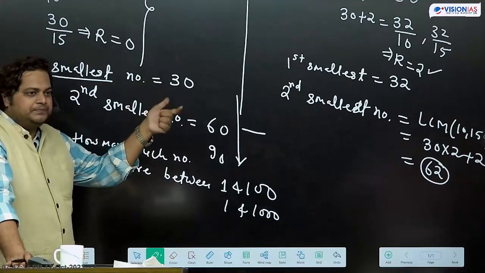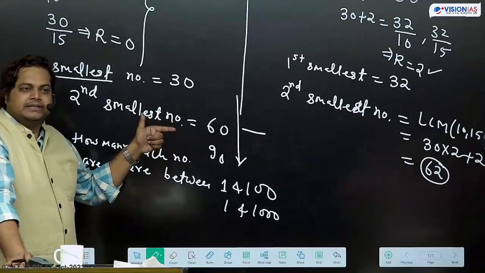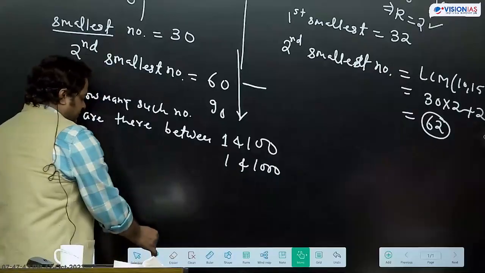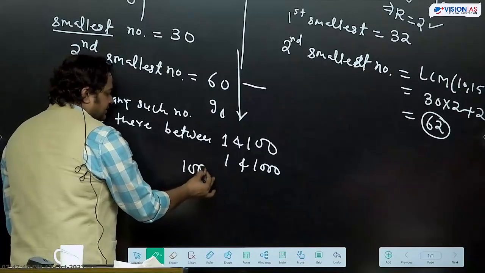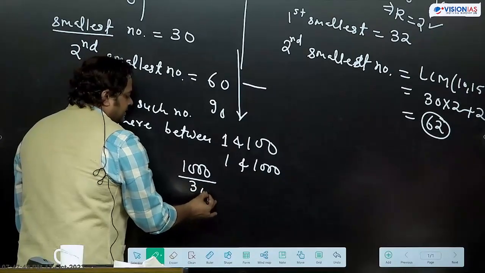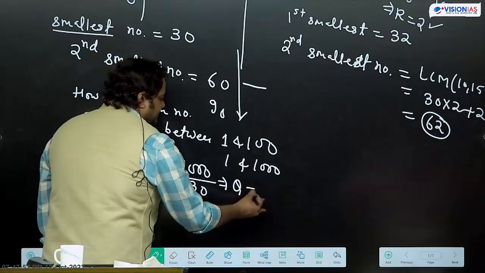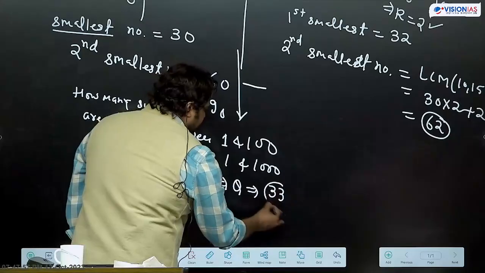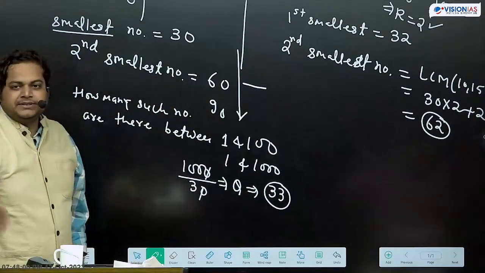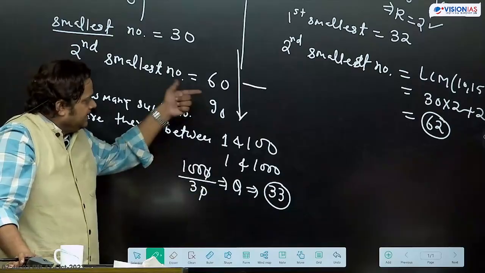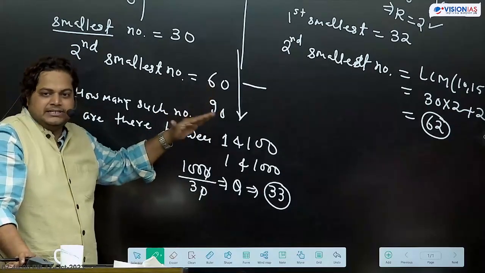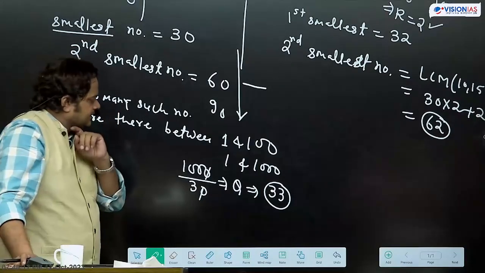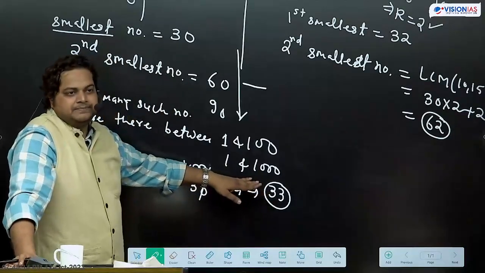Or what we can do, divide 1000 by what? By 30. We can divide the bigger number, here 1000, by 30. What quotient are we getting here? How much is coming? 33. So 33 such numbers are there. Till 10,000, how many such numbers are there? Divide by 30. This way we are going to get such numbers. Okay. Questions are being asked on this variation.